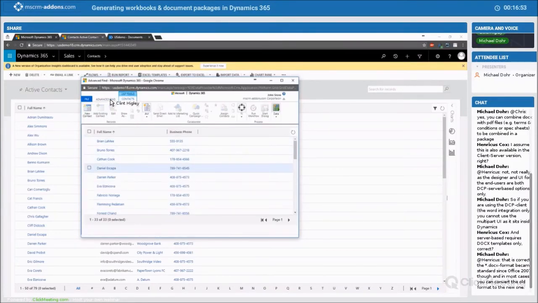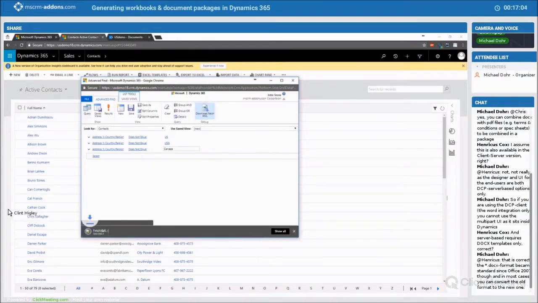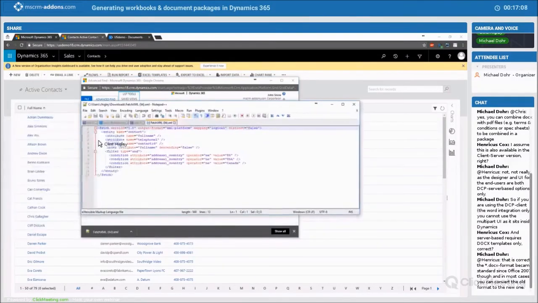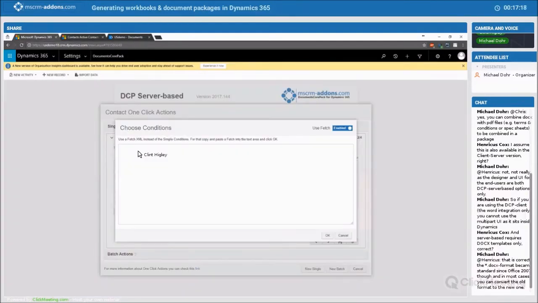Nice thing is, I can test this, make sure that it's bringing back everything that I wanted to bring back. Once I have that all set up and I'm getting the results that I want, I just come back to my advanced find and click this button here to download the fetch XML. It then downloads and opens up for me. So I had this fetch, and didn't have to do it myself. All I need to do is copy this fetch out, go back to my designer, and paste it right in here.